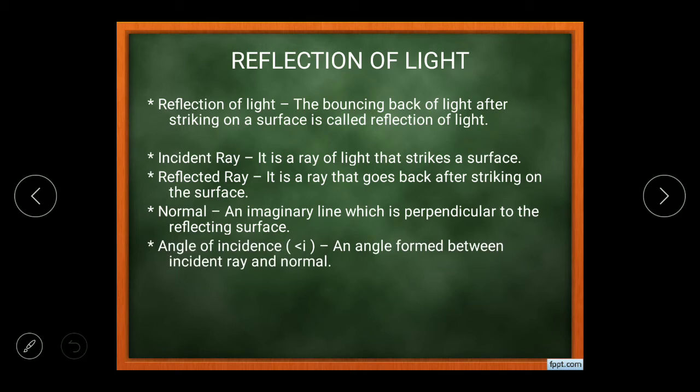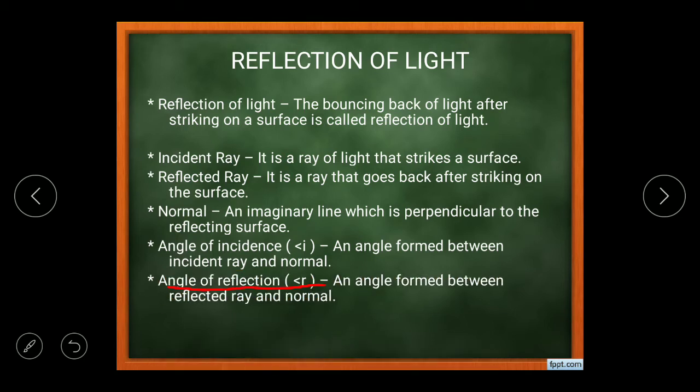I would like to draw your attention towards this. It is the angle formed between incident ray and normal. Next is angle of reflection: the angle formed between reflected ray and normal. So these are the 4-5 definitions in front of you, which are important to us because for the further discussion we require these 5 terms.